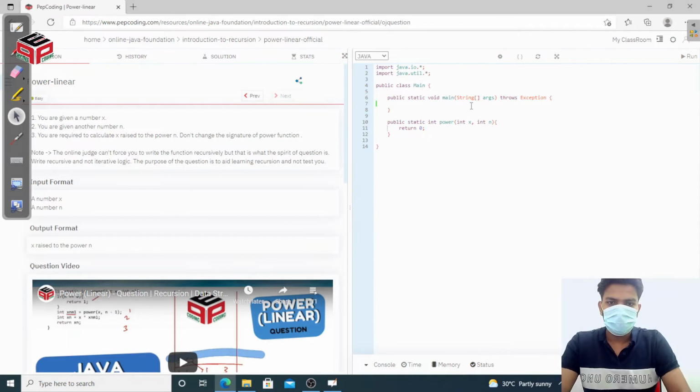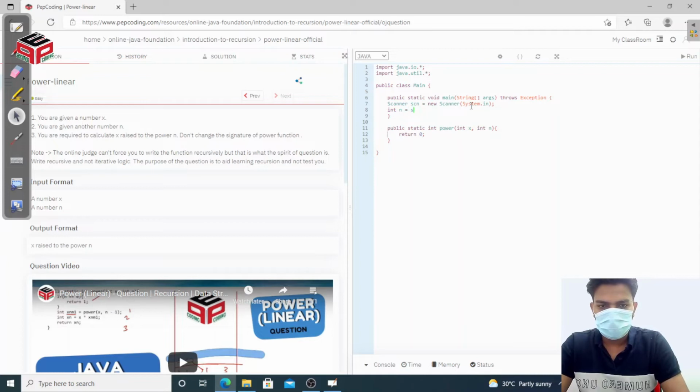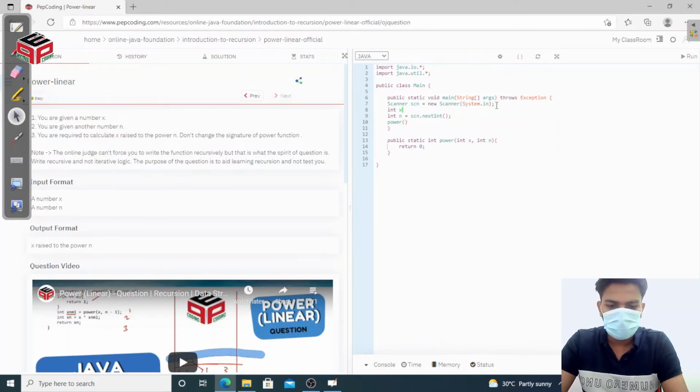So here what we have to do, we have to take some value like this, and then we take integer n equal to sc.nextInt, and call the function where we give x, where we have to put the power, sc.nextInt.